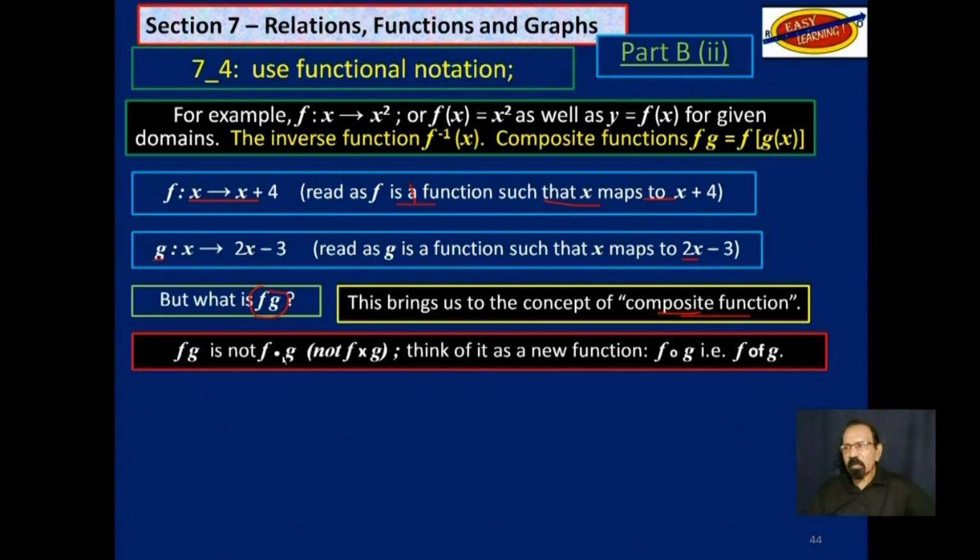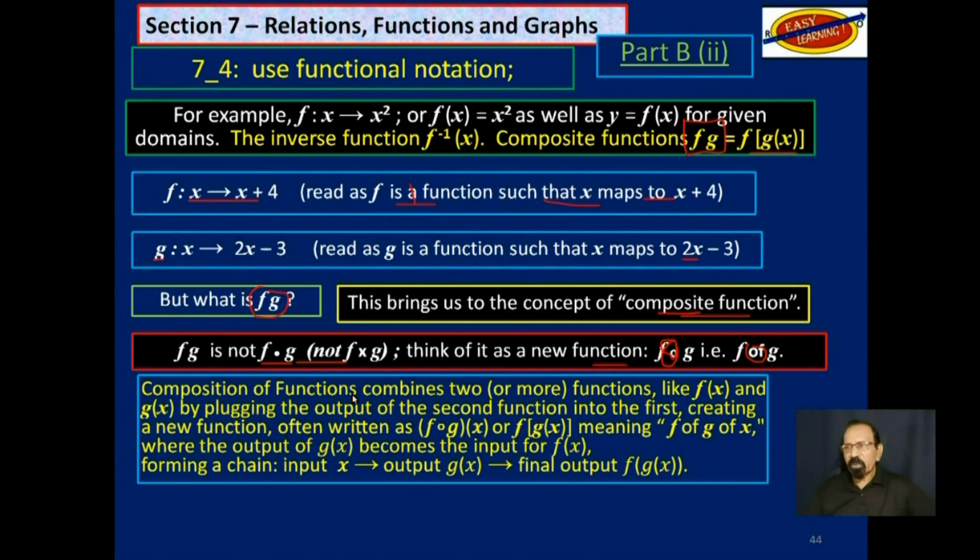Now fg is not f multiplied by g. Think of it as a new function, f of g, like that, or like this. Unfortunately for us, CSEC just writes fg, like this. But it also tells us that that means f of g of x.